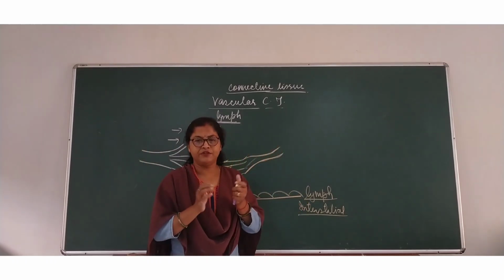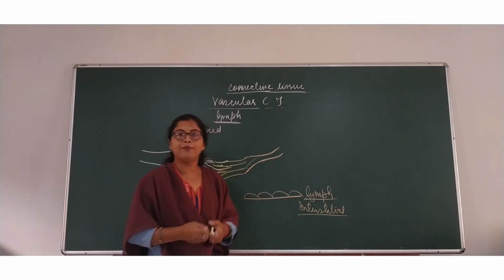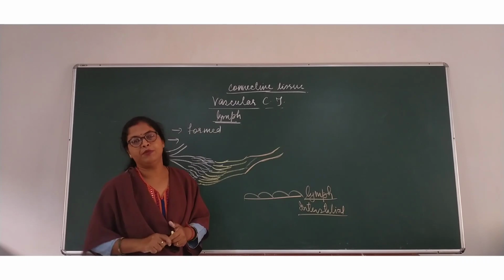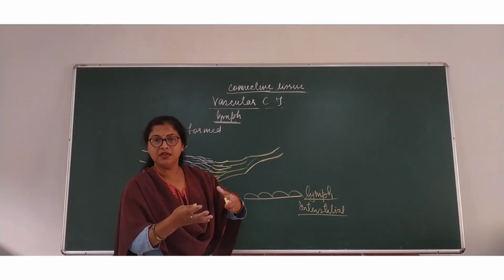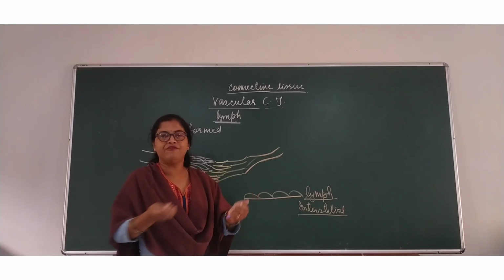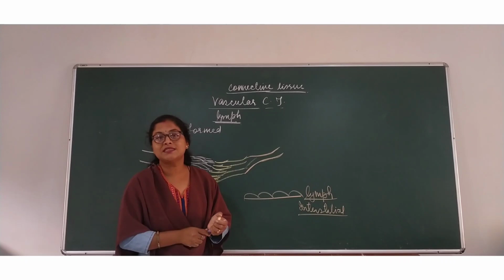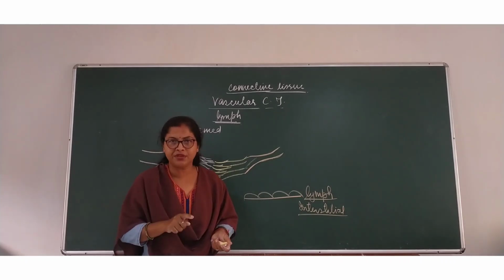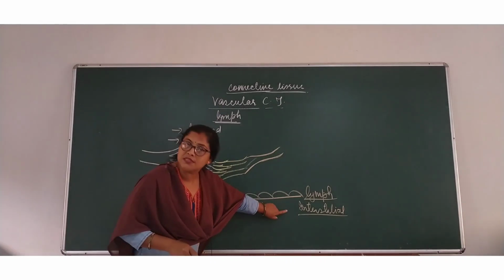Suppose this process is continuous, going on in the blood. So what happens? It decreases the volume of blood. Suppose after every 1 liter of blood, 10 milliliter gets filtered and becomes lymph, it means the blood volume will decrease. Why? Because this process is continuous.